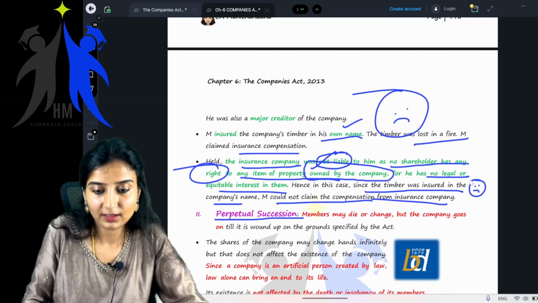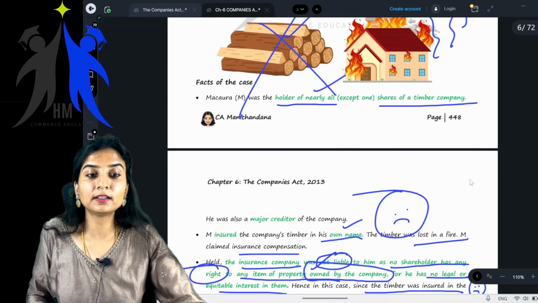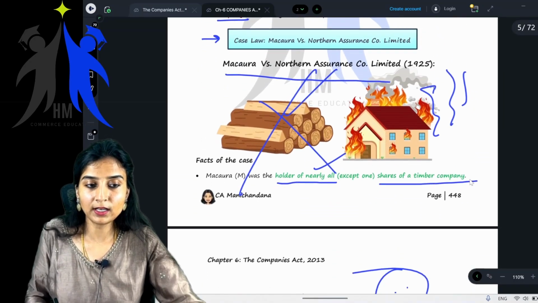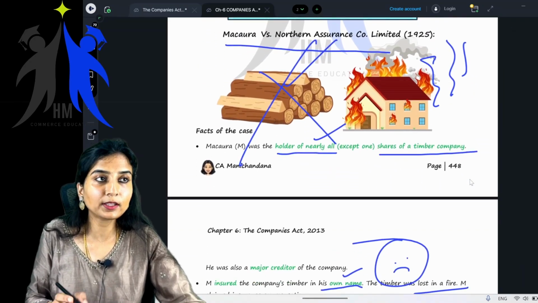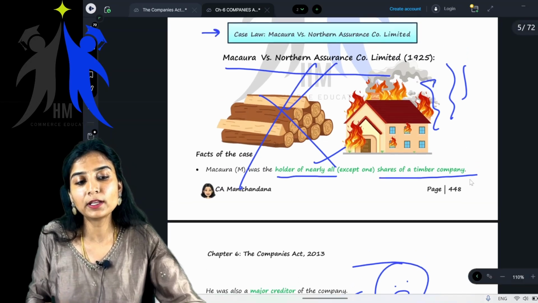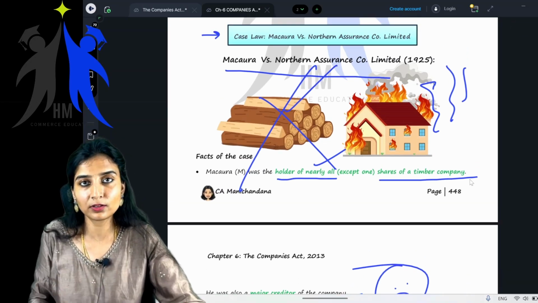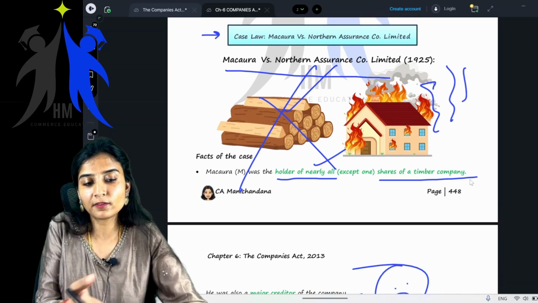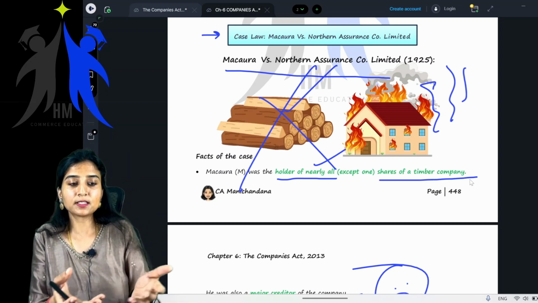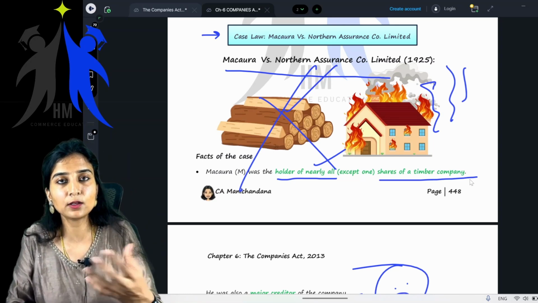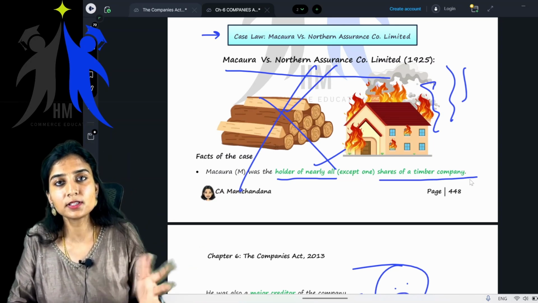Getting it? See how important it is for you to differentiate between the company and its members. Papa, what would he know? He would think that he is the owner of the company, and whatever business is done in the name of the company, I still own the company. So he has taken insurance in his name.